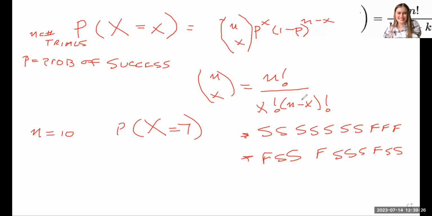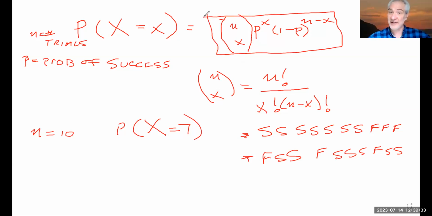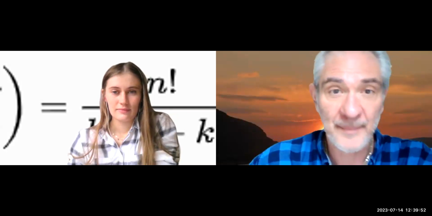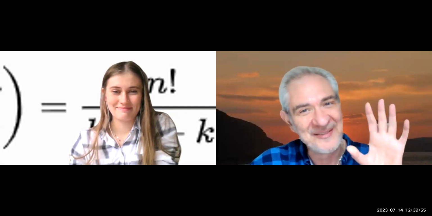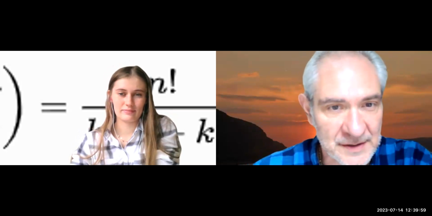All right, so this is what we're going to be doing. We're going to use this to figure out what those probabilities are for x equals 0, because you can make none of them, for x equals 1, for x equals 2, and so on. Maybe we can use Excel to set up a nice distribution using this formula, or we can use the binomial distribution function.